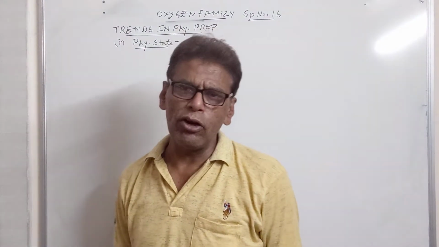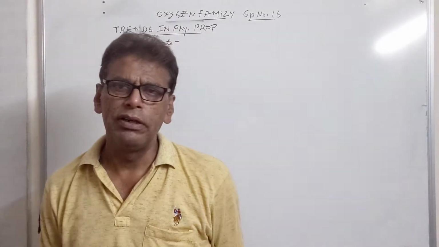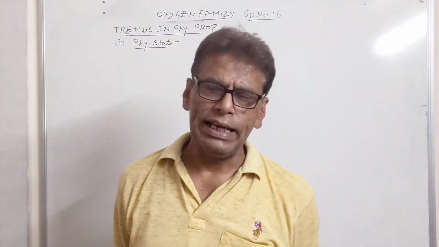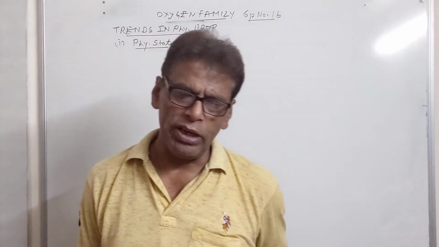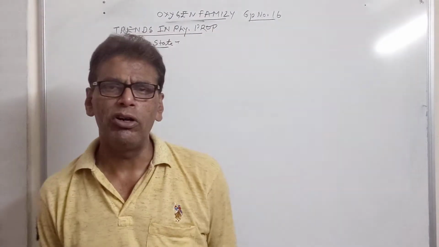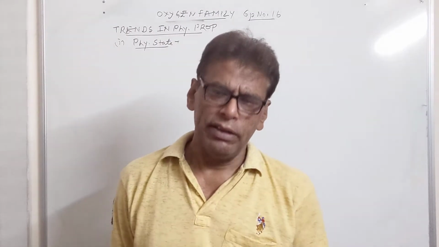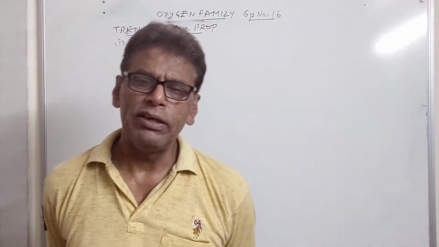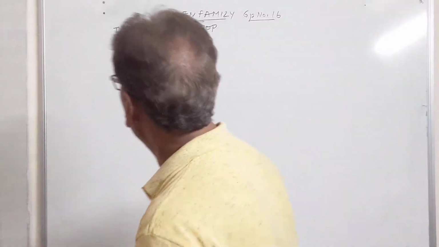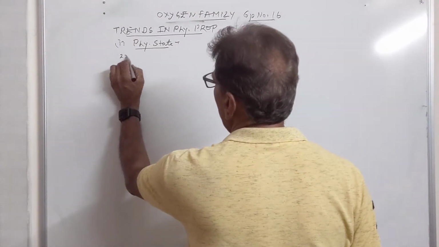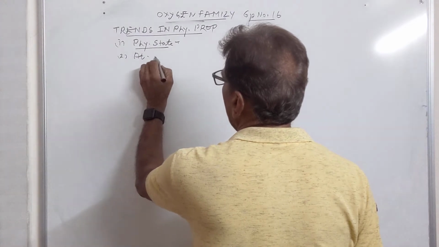Oxygen is a diatomic gas, while other elements, sulfur exists as octaatomic puckered ring structure. Selenium also forms octaatomic rings. Tellurium and polonium, they don't form octaatomic rings. They have the strong metallic bonding. So other members are solid except oxygen, which is gaseous at room temperature. Then we have atomic and ionic radii.